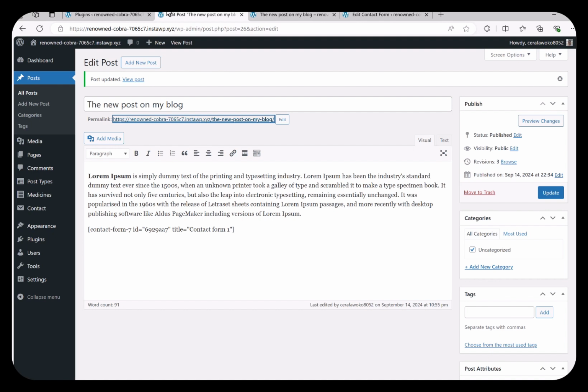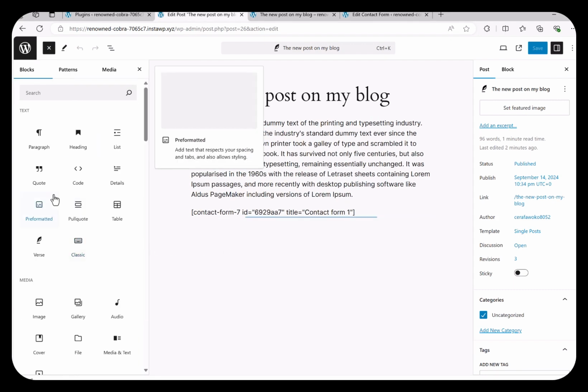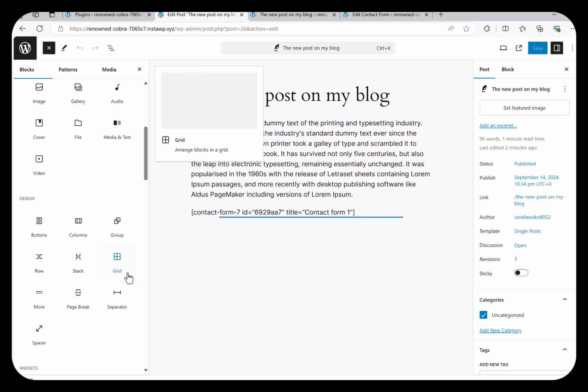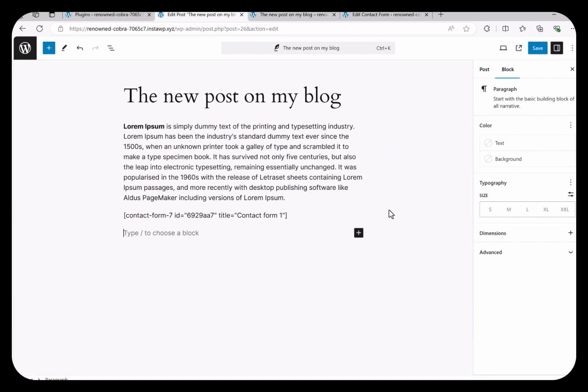We will talk about the most famous page builders after we talk about Gutenberg. So the general look and feel might be similar to a classic editor, but the main difference is that everything in Gutenberg or block editor is a block. You have this plus button here, and you can see the list of the block options that you can add to your content. In addition to that, you can also click anywhere in your content and add the blocks.